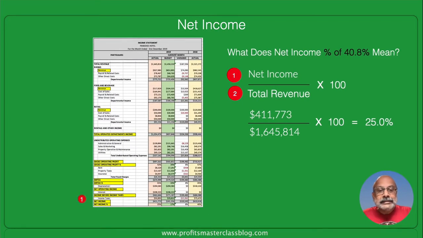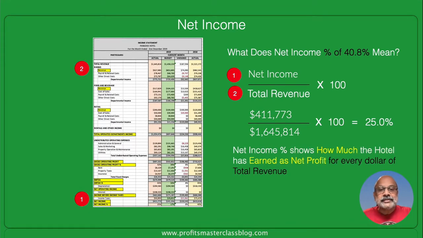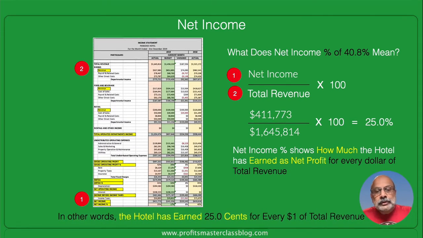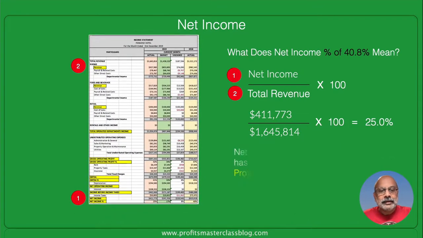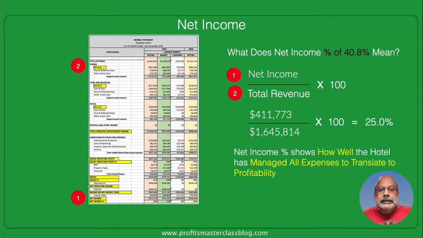Well, it means that the hotel has earned 25 cents as net profit out of every dollar of total revenue. You could also say that the hotel is earning 25% of every dollar of total revenue. In a way, the net income shows how well the hotel has managed all expenses, which translate revenue to profitability.